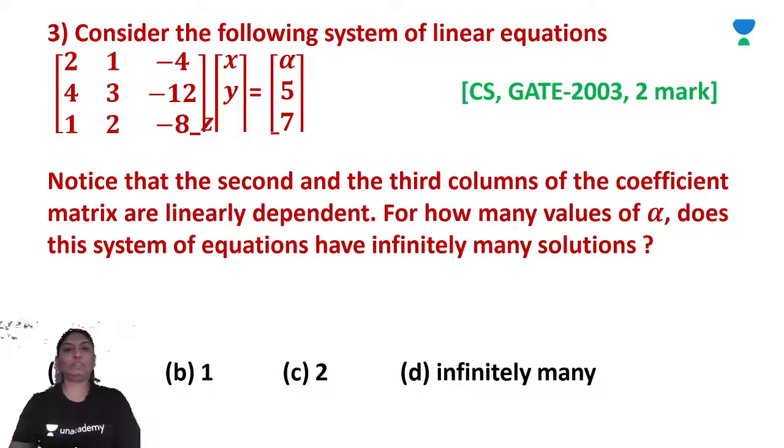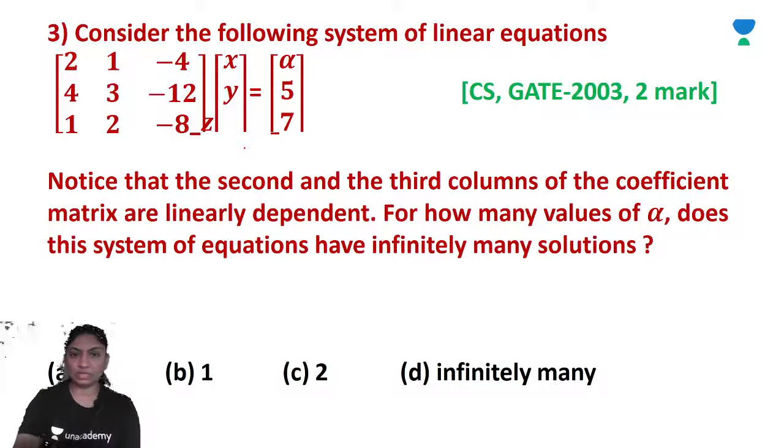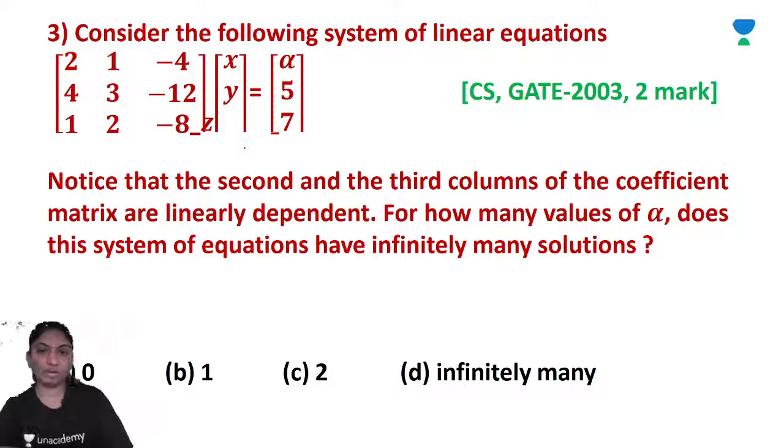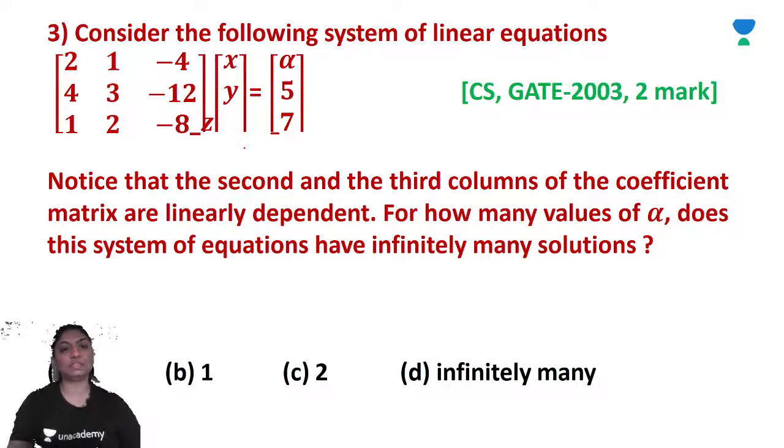Consider the following system of linear equations: 2 1 minus 4, 4 3 minus 12, 1 2 minus 8, times x y z is equal to alpha 5 7. So let's calculate. Notice that the second and third columns of the coefficient matrix are linearly dependent. For how many values of alpha does this system of equations have infinitely many solutions? Okay, so we will go for it.